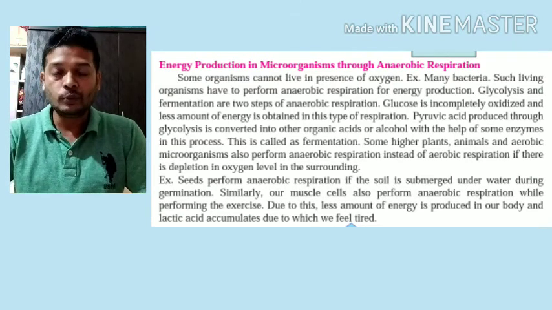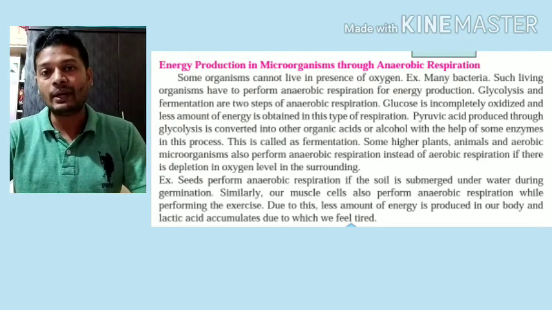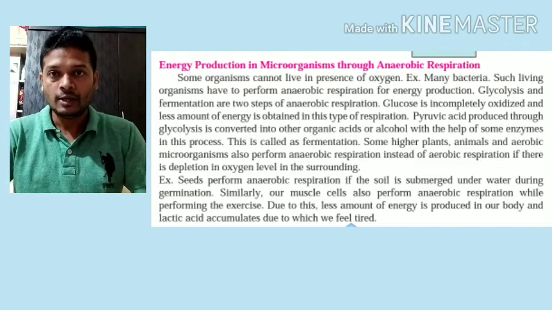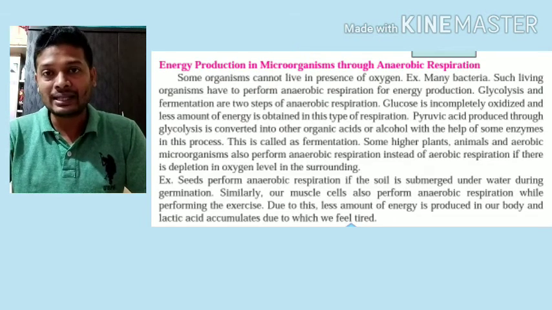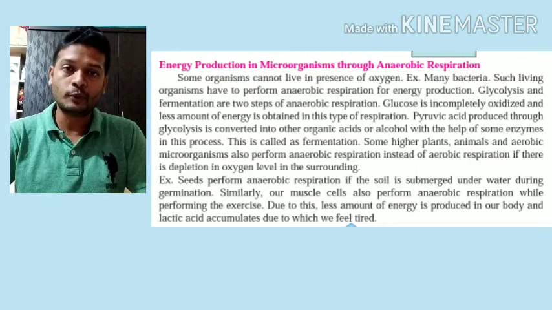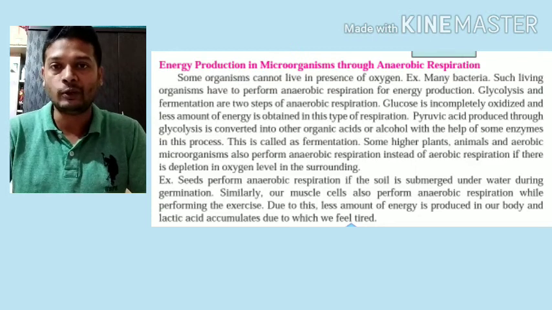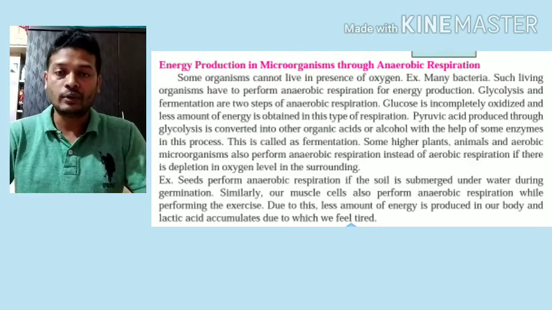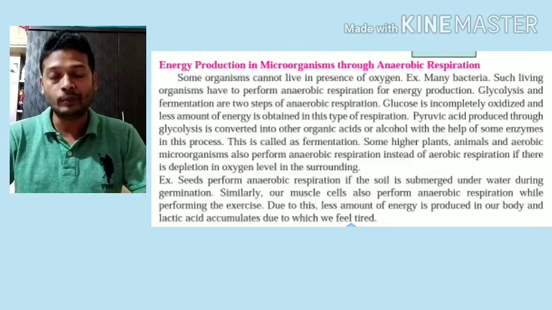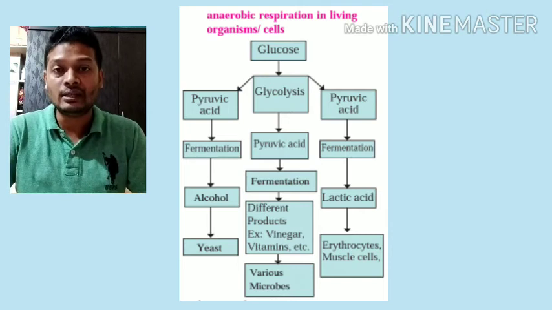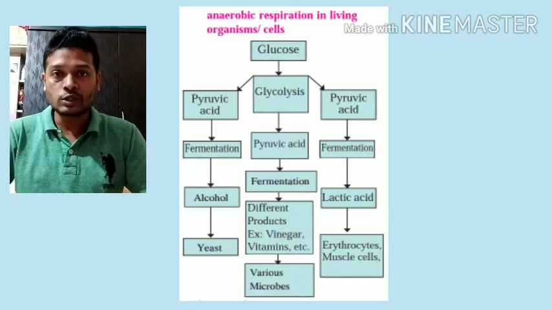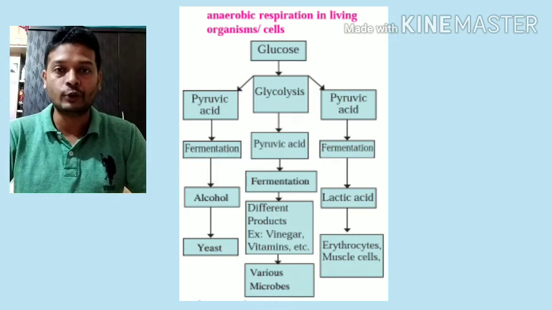So that was in human beings. Same way, we had seen alcoholic beverages are prepared with the help of microbes like yeast. This yeast also converts the pyruvic acid into alcohol. Same way, organic acids like citric acid and vinegar are also produced by the same method with the help of different microorganisms. So that is how energy production occurs by anaerobic respiration. Now in your textbook there is a chart given on page number 15, the second chart. You can see glucose by the process of glycolysis produces pyruvic acid.